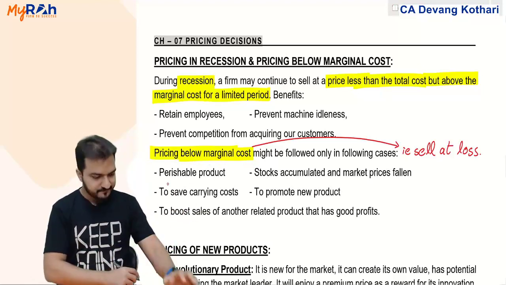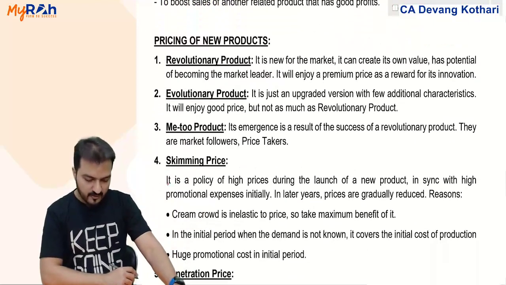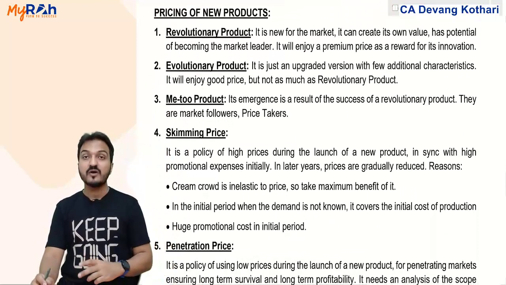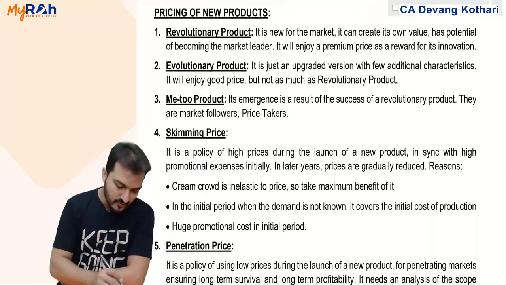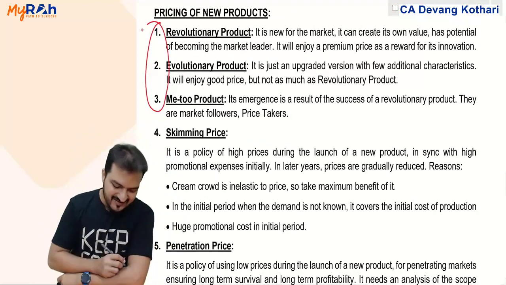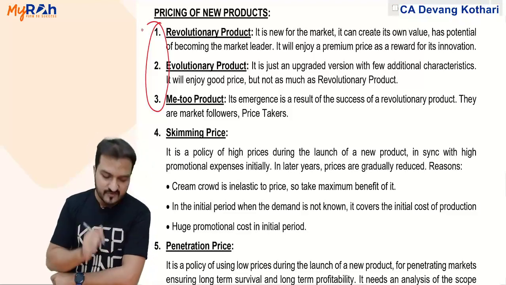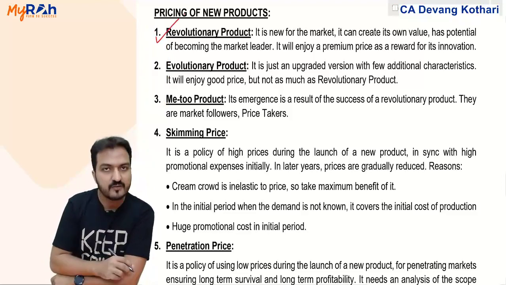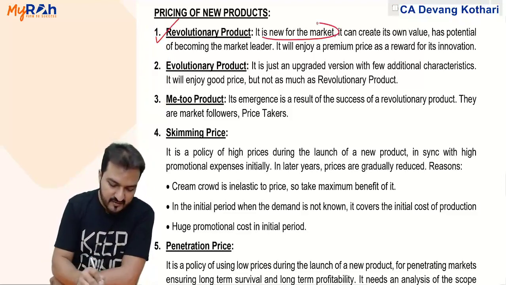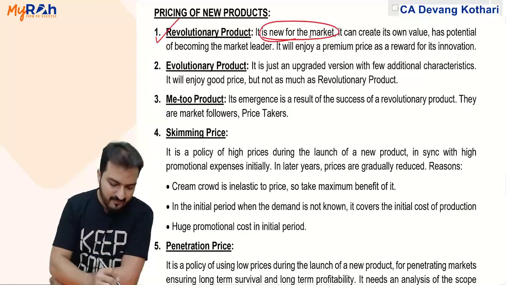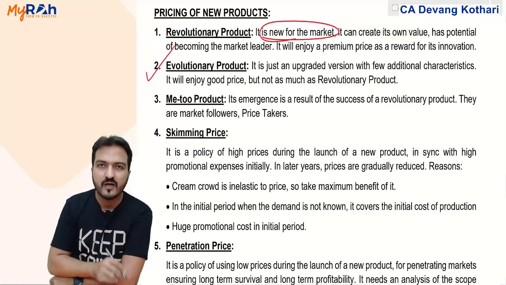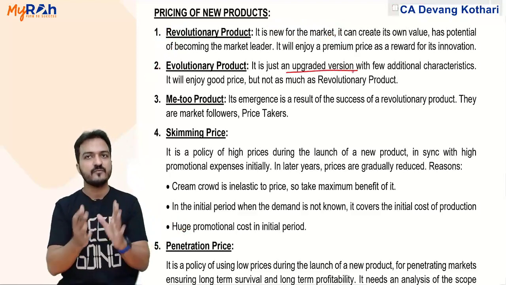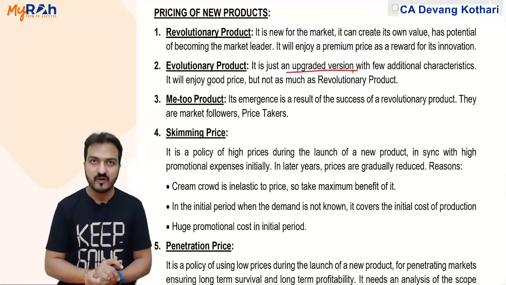Done. Further, pricing of new products. Well, when you are launching a new product, what can be the price strategy? Under that, first three topics we learned together, then the last two. First three says that the new product might be a revolutionary product, meaning it is completely new for the market, or it might be an evolutionary product. Evolutionary meaning it is just an upgraded version of the new for the market.